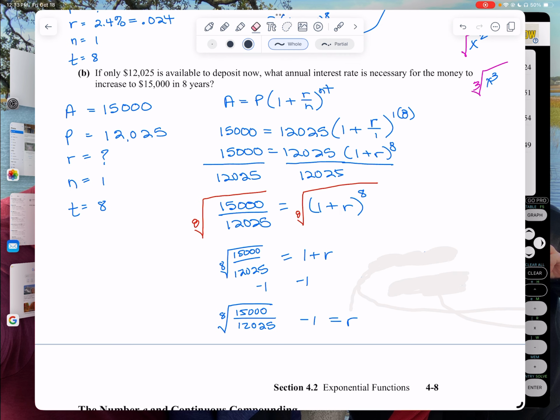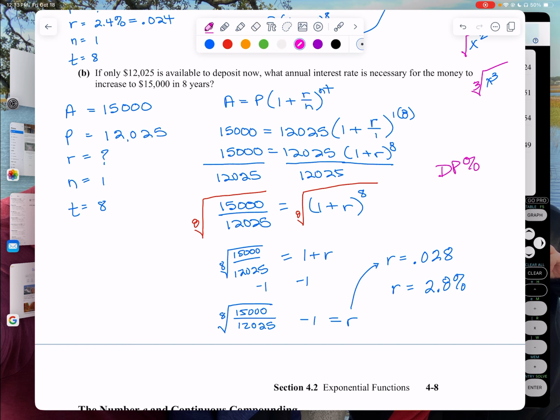So I got 0.028, and I need to change that to a percent. So I call it Dr. Pepper. Dr. Pepper. Okay, so if I want to have a percent sign, I'm going to take my decimal, move it two places to the right, and add my percent sign. If I want to get rid of my percent sign, I get rid of it and move my decimal 2 places to the left. So I call that Dr. Pepper. Anyway, so that's what I did. I want to have percent, so I move it 2 places and I add a percent at the end.